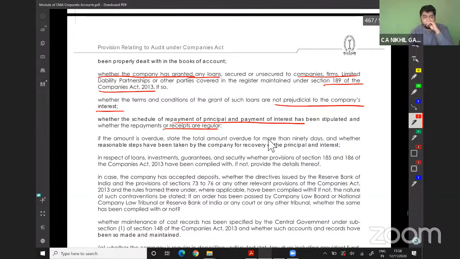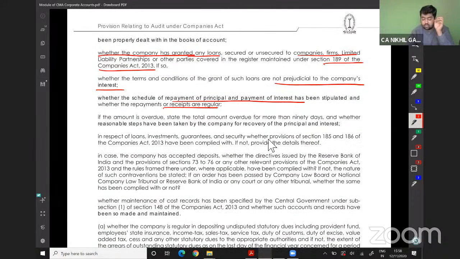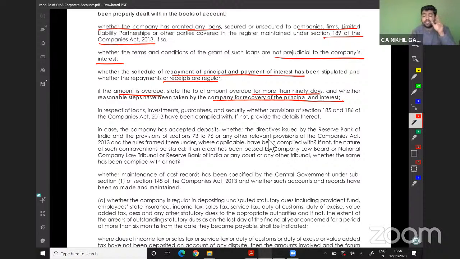See, these are the points which should be covered in CARO. If the amount is overdue, state the total amount overdue. Total amount overdue for more than 90 days, whether reasonable steps have been taken by the company for recovery of the principal as well as the interest. In respect of loans, investments, guarantees and securities, whether the provisions of section 185 and 186 are being complied with, and if not, the reason behind the same.